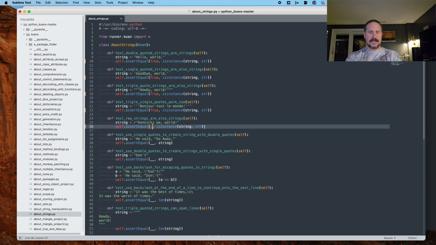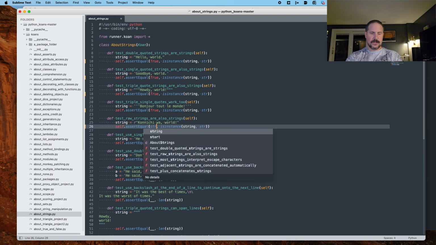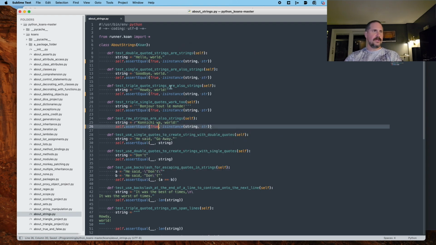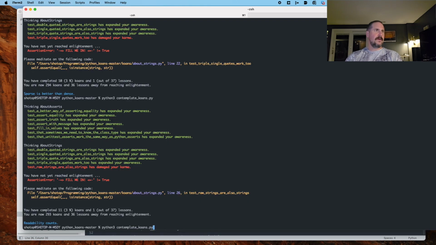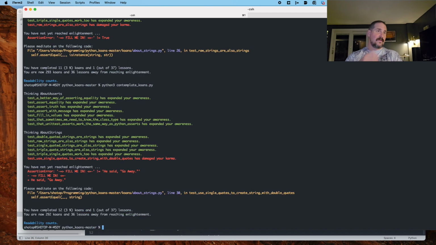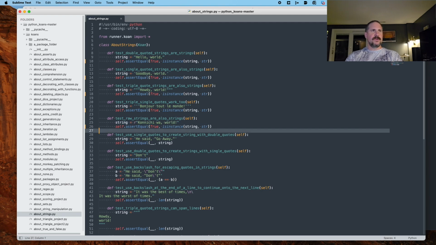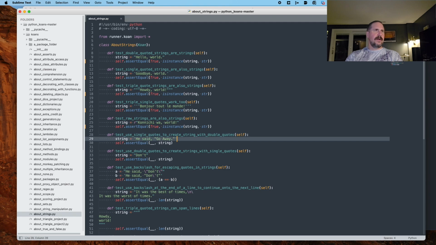Is it an instance of string? And it sounds like it is. Let me cancel that real quick and run the test just to confirm. All right, and it is. So that raw string concept is also a string. I don't know how it differentiates from string behavior though. All right, test that using single quotes to create string with double quotes.